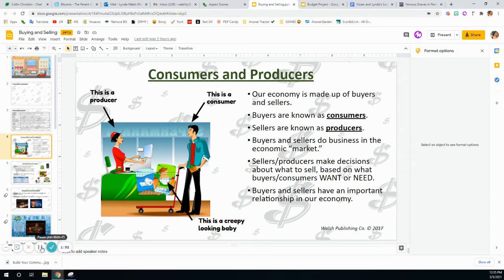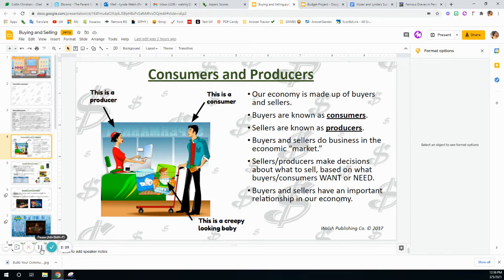So our economy is made up of buyers and sellers. Buyers are known as consumers. Sellers are known as producers. Buyers and sellers do business in what's called a market. We've heard of a market before, like the supermarket or the stock market. And so when we buy and sell things, we're doing that in an economic market, anywhere where things are bought and sold.